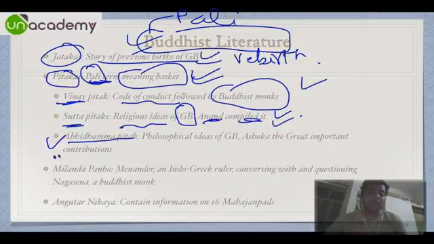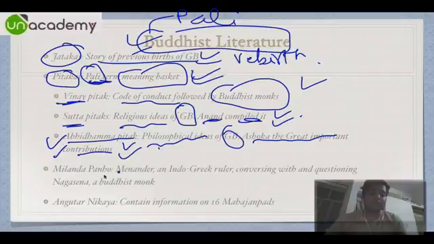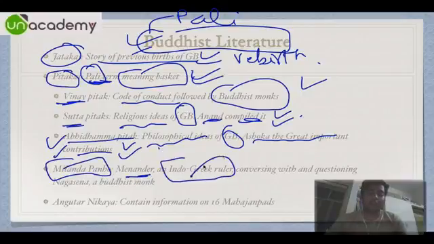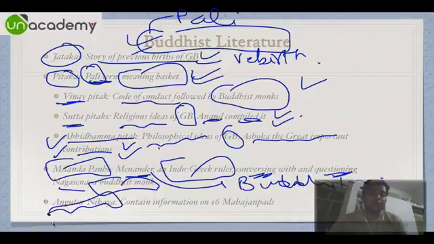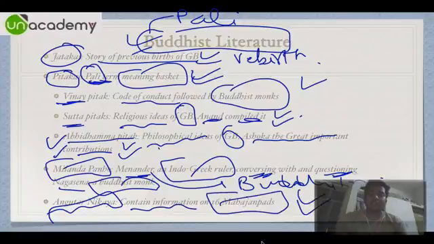And then there is Abhidham Pitak, that is the philosophical ideas of Gautam Buddha, and Ashok the Great made an important contribution to Abhidham Pitak. Then we have Miland Panho. Minender was an Indo-Greek ruler. He was conversing with and questioning Nagasen, who is a Buddhist monk, and finally he got converted to Buddhism. So that is the Miland Panho. Then we have Angutar Nikaya, that contains information on 16 Mahajanpadas. You don't need to remember their names, but just remember the name of the books, not the Mahajanpadas.